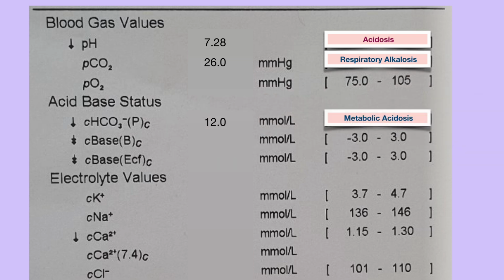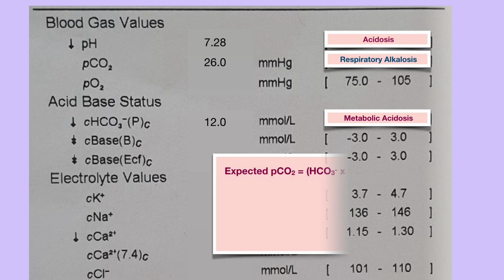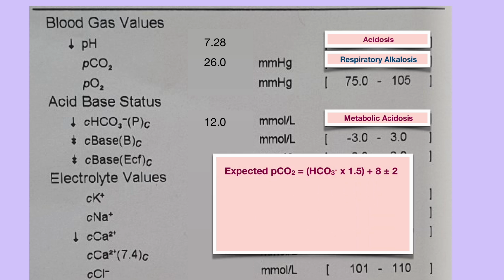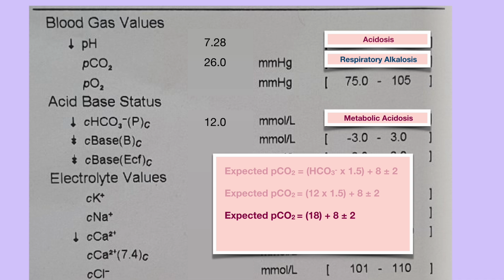Now from this, which process is the primary? Of course, metabolic acidosis. Now we know that for metabolic acidosis, we have the Winter's formula. From that, we get that the expected PCO2 will be 1.5 times the bicarb value plus 8, plus or minus 2. So let's put in the values. 12 into 1.5 plus 8 plus or minus 2. This becomes 18 plus 8 plus or minus 2, which gets us a range of 24 to 28. And our actual CO2 is sitting exactly in the middle of the range.